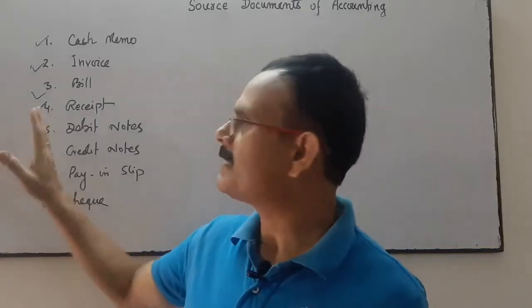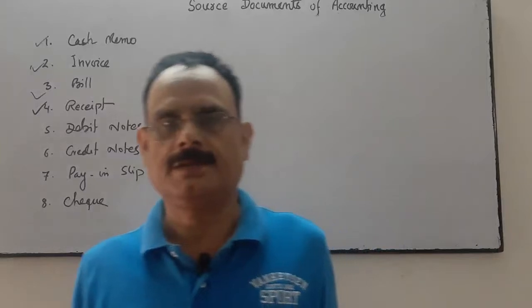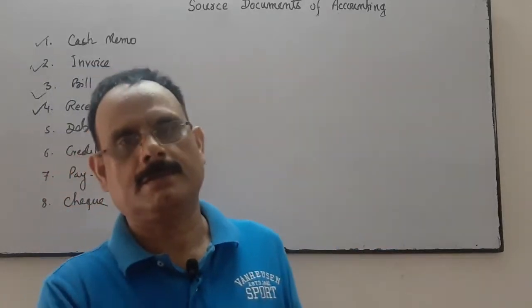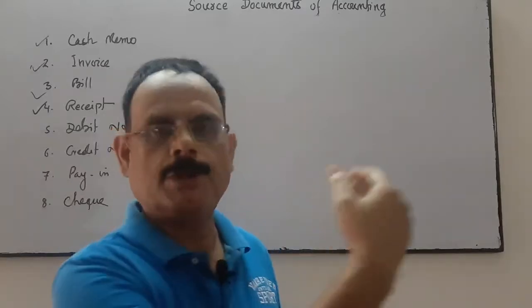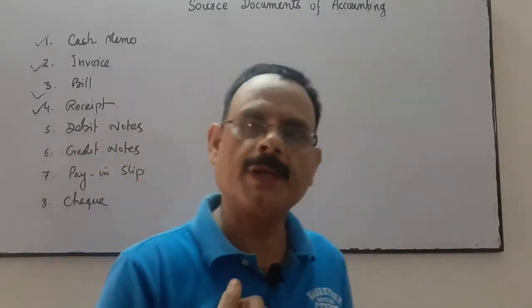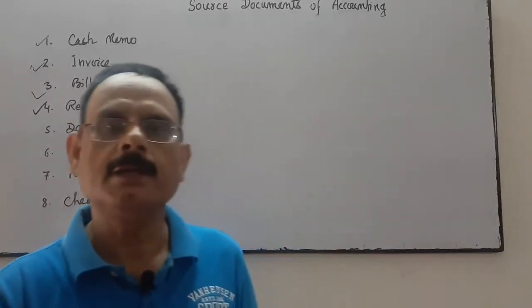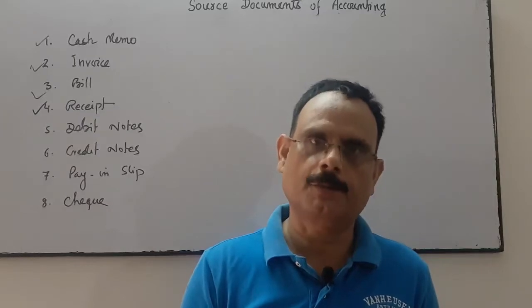So this is about the receipts. Receipts is related to cash payment and cash receipts. When I do the payment, then I give the receipts. Original copy will be given to the person who has given the money to me, and second copy, carbon copy or duplicate copy, will be retained by me.